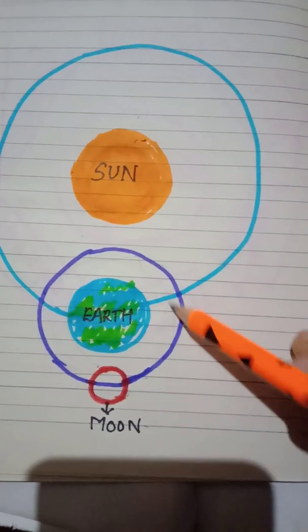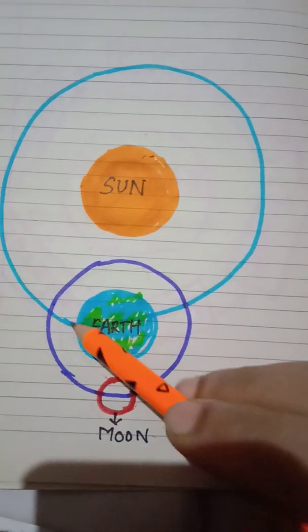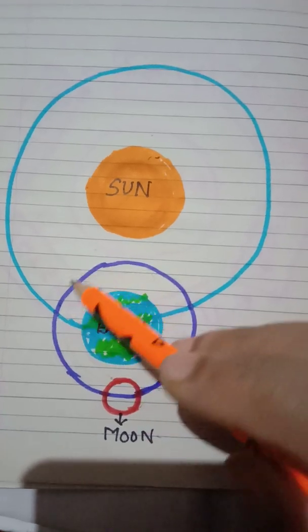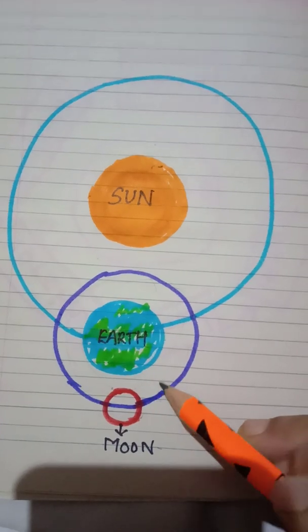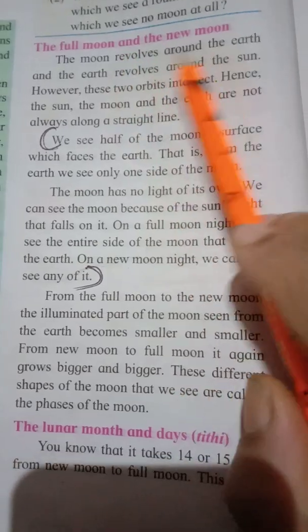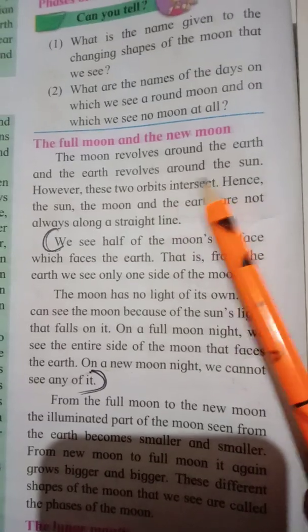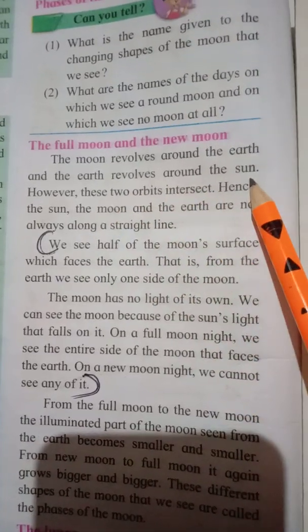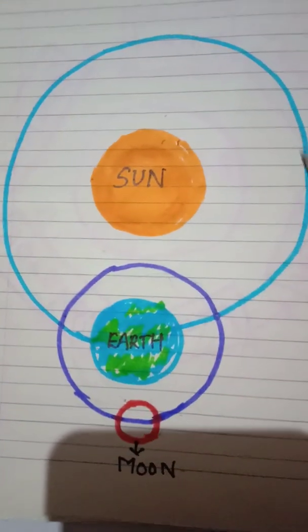Yes, and because of these two orbits intersecting, can you see these two orbits are intersecting, because of this we see different phases of the moon. Just look over here, the full moon and the new moon. The moon revolves around the earth, and the earth revolves around the sun along this orbit.